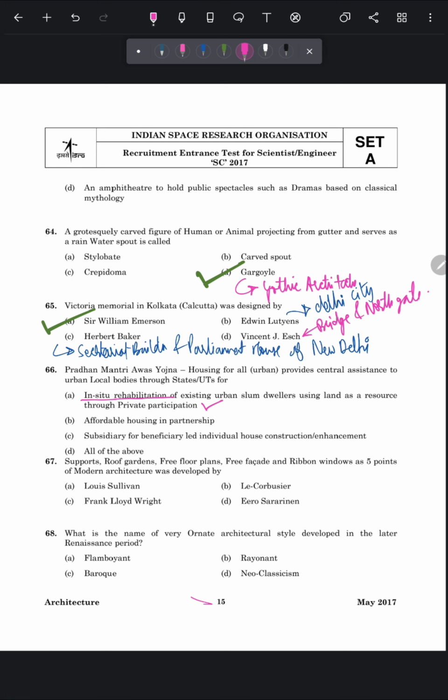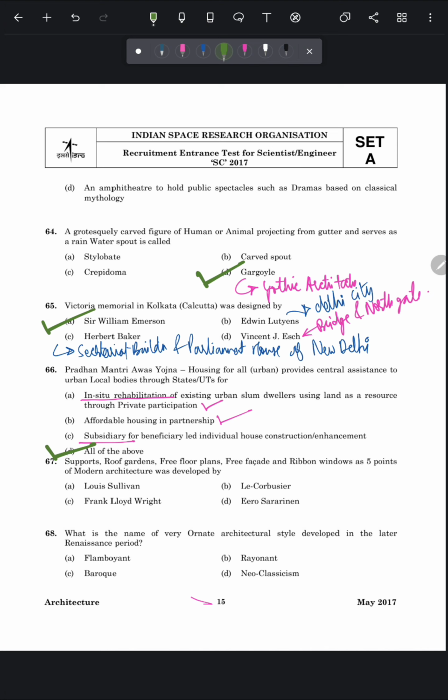So this is correct. Option B is affordable housing in partnership. So yes, it is also affordable housing in partnership. Option C is subsidy for beneficiary-led individual house construction enhancement. So yes, it provides subsidies. So the correct answer of this question is option number D, all of the above.